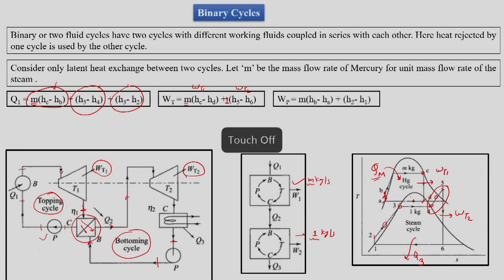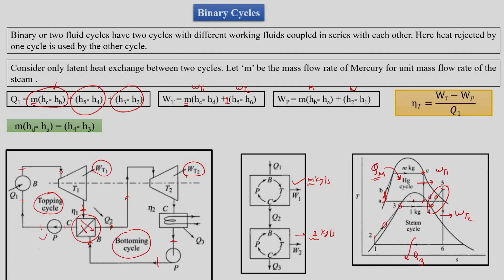But we have two pumps. So one pump is for mercury. So we have Hb minus Ha, the mercury work, and this is for water. So this is the work input. So we have the cycle efficiency, the thermal cycle efficiency, which is Wt minus Wp upon Q1.